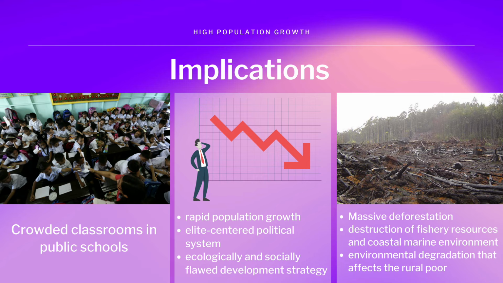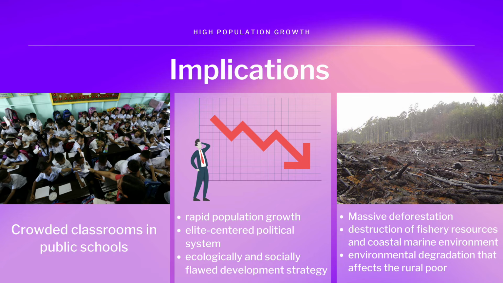In education, an implication of high population growth is the lack of classrooms in public schools, which leads to crowding. Thus, our government needs to build more. High population growth is also closely related to economic development, unemployment, high dependency ratio, and exploitation of natural resources. One consequence of the high population growth and flawed economic development is the destruction of fishery resources and marine environment.